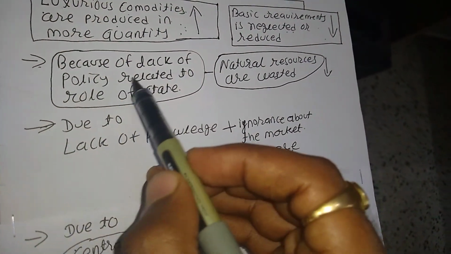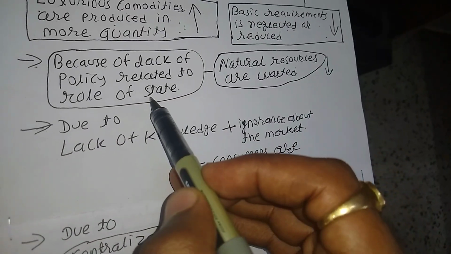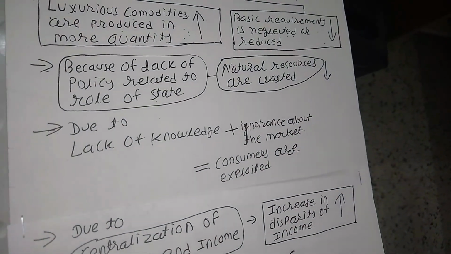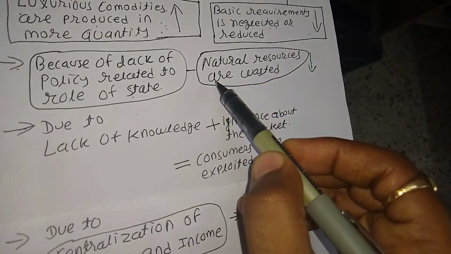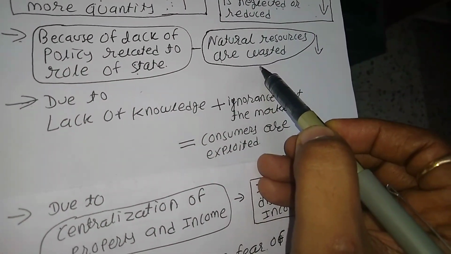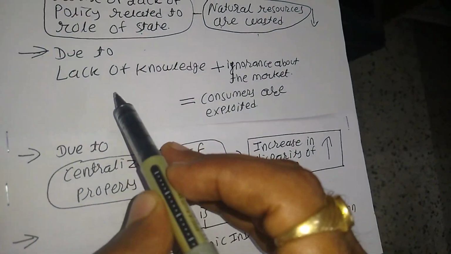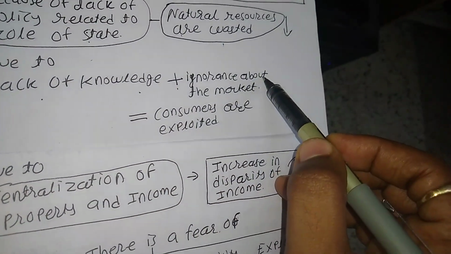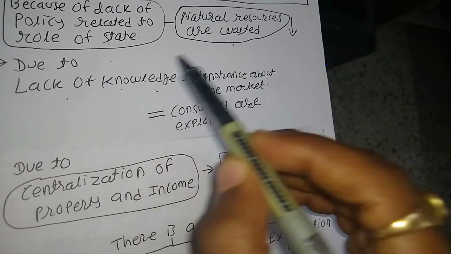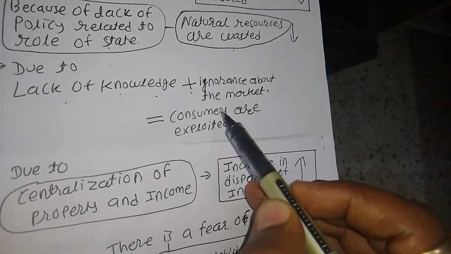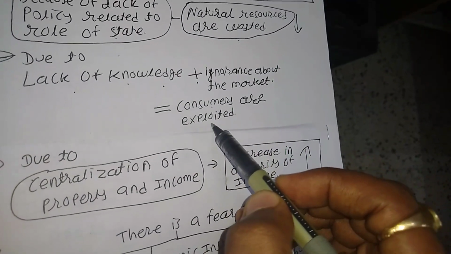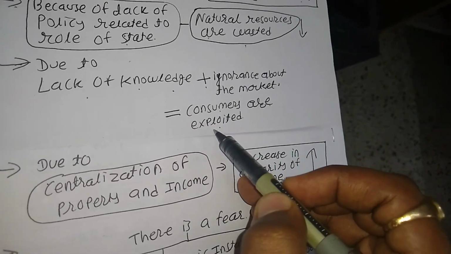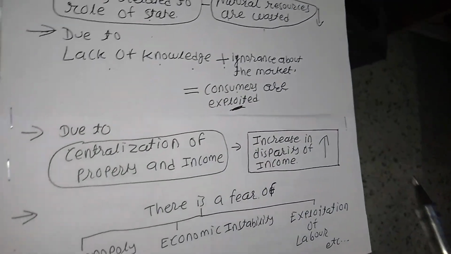Second, because of lack of policy related to the role of state, the state does not have a policy, and natural resources are wasted. Third, due to lack of knowledge and ignorance about the market, consumers are exploited, consumers are cheated. Exploited means cheated.